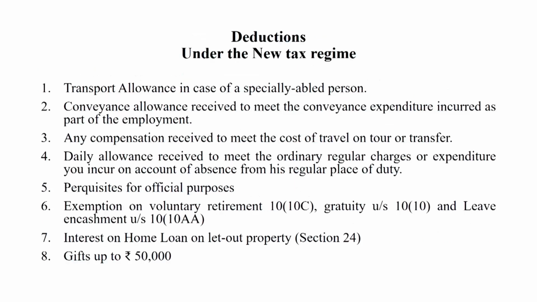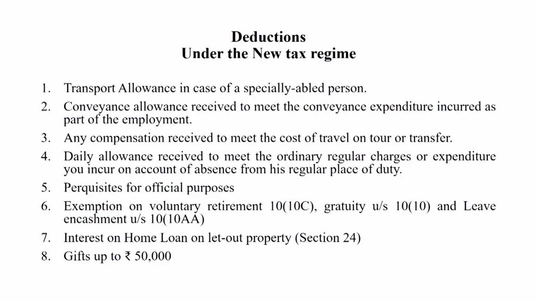Dear students, deductions under new tax regime. This is very, very prominent and important. For the assessee who wants to adopt the new tax regime or default tax regime, these types of deductions are available under the new tax regime.